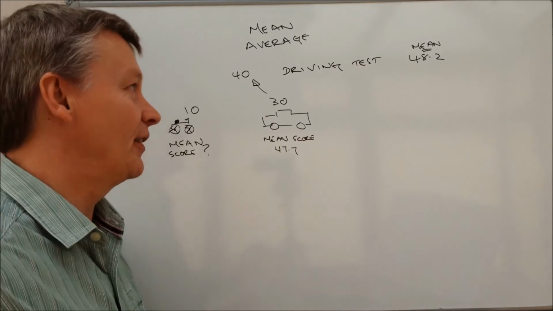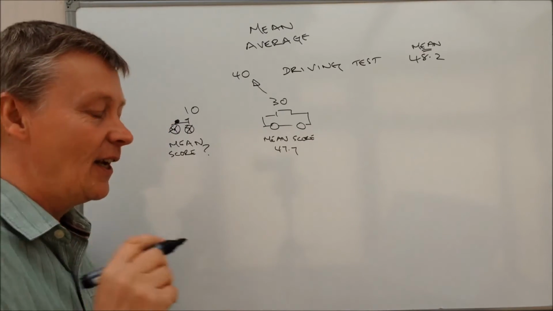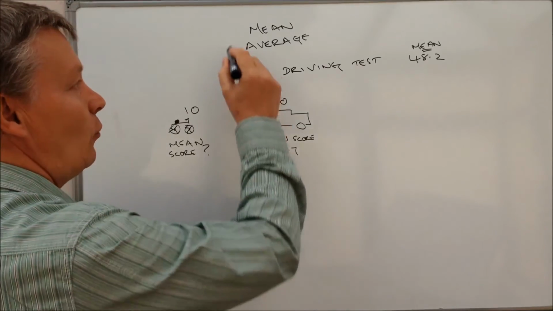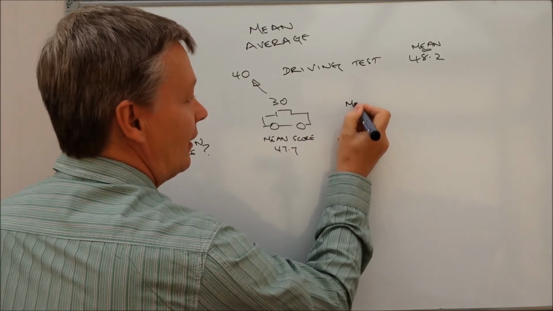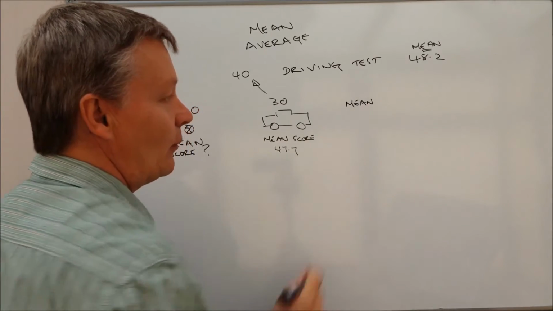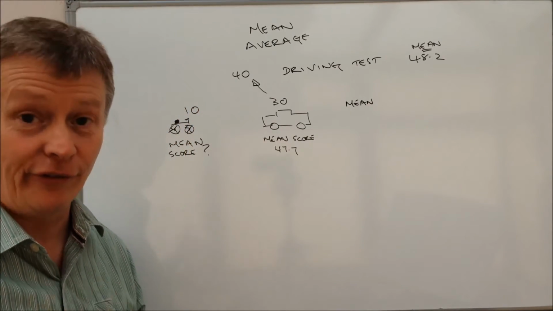The second thing that you need to be aware of is the way to work out the mean. This is the important thing: what we're doing is we're really applying a formula.